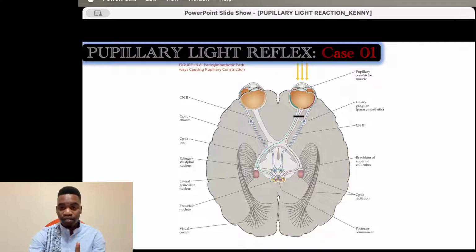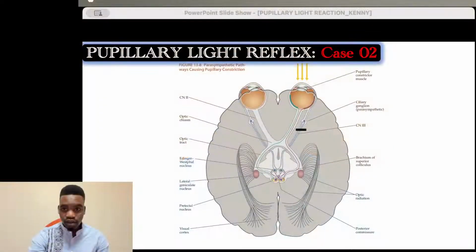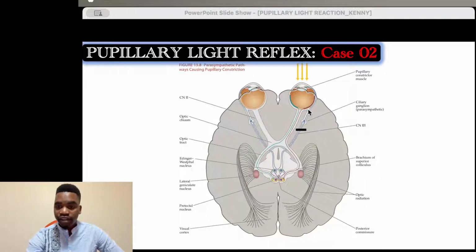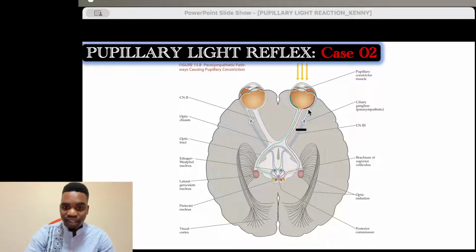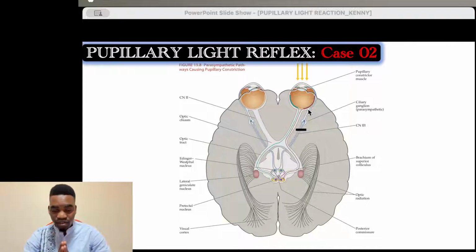So what about the second case? Well, what is this, guys? Oh, sorry. What is this? Yes, this is the oculomotor nerve, which is cranial nerve number 3, and it carries the parasympathetic fibers to the eye. It's the efferent fiber of the pupillary light reaction. So what happens if you have damage of the parasympathetic efferent fiber? Number one,